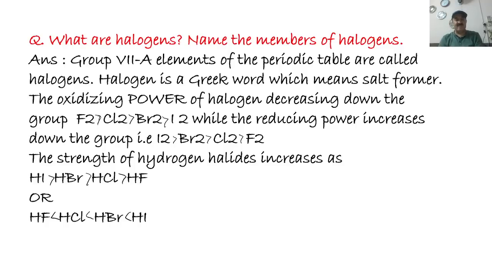The strength of hydrogen halides increases down the group. Hydrogen halides form when hydrogen reacts with these elements. HI is stronger than HBr, is stronger than HCl, is stronger than HF, or HF is weaker than HCl, weaker than HBr, weaker than HI.